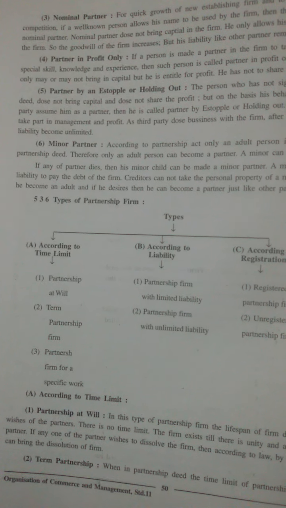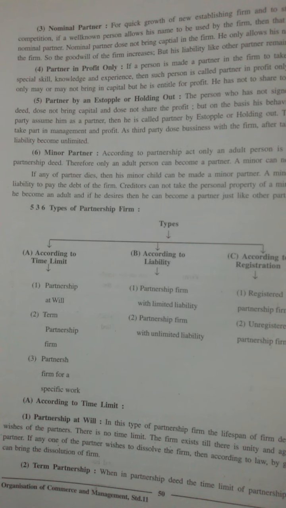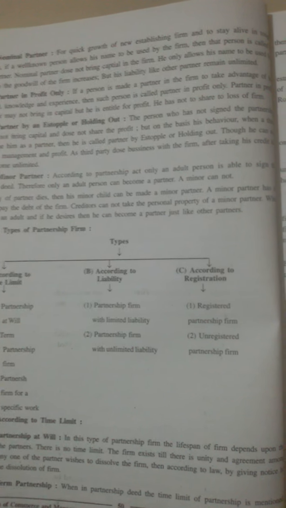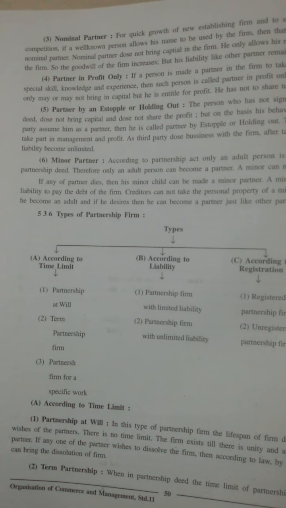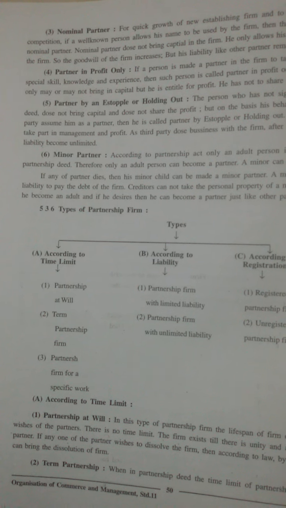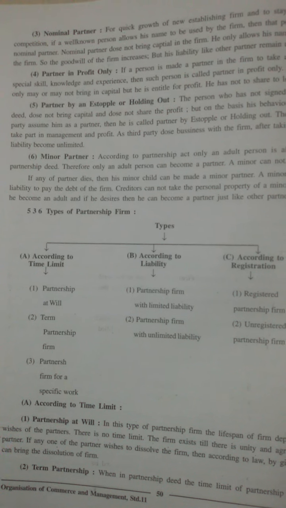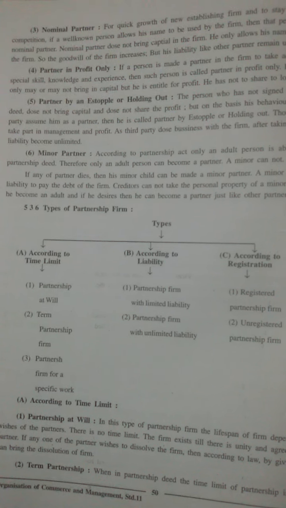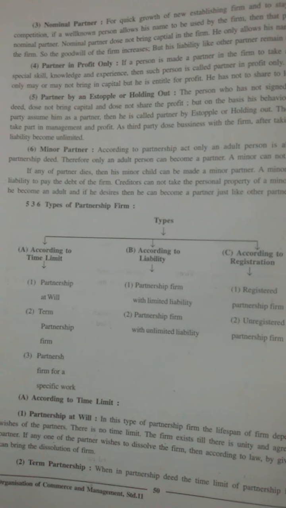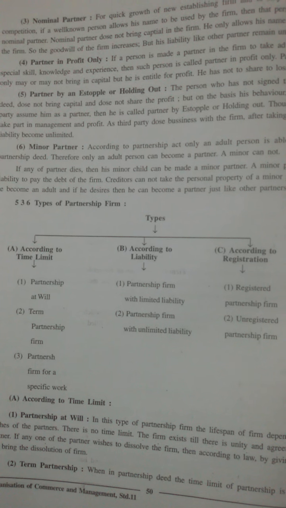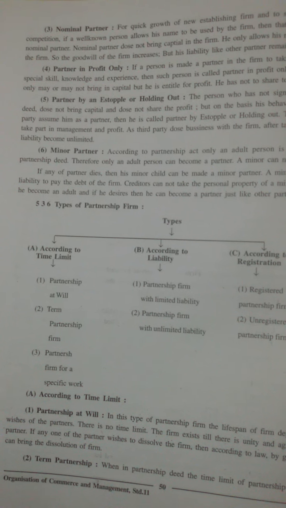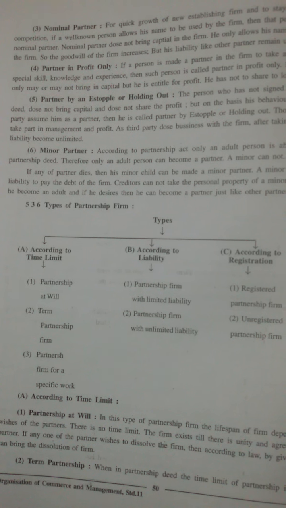Then the sixth one is minor partner. Minor partner means, according to the Partnership Act, only an adult person is able to sign the partnership agreement or partnership deed. Therefore only an adult person can become a partner and a minor cannot. But in case a partner dies, then his minor child can be made a minor partner, but a minor partner has no liability to pay the debt of the firm.